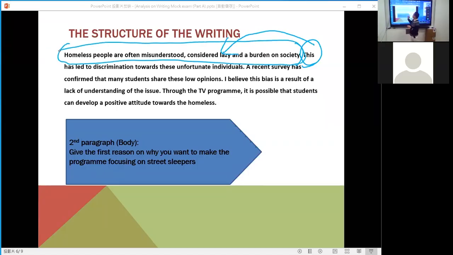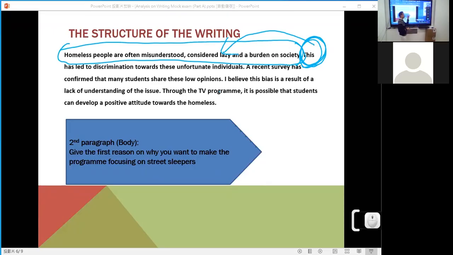Homeless people are often misunderstood. They are considered lazy. They are a burden on society. And because of this, this leads to discrimination towards the unlucky persons. Individuals means the persons here, the people. So this word is very important. This can help the paragraphs to be linked coherently. Okay, if no problem, we go to paragraph 3.